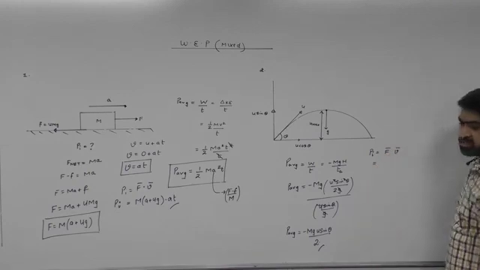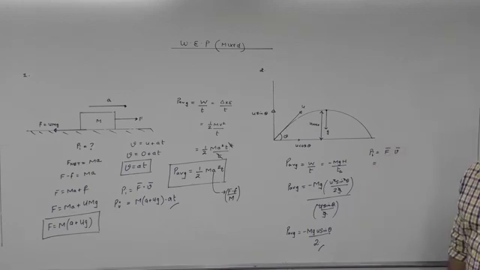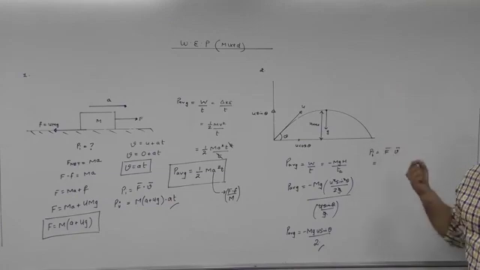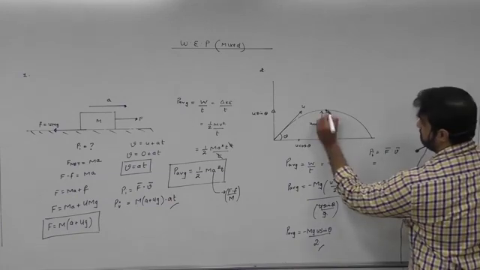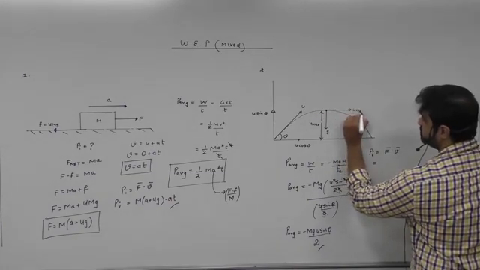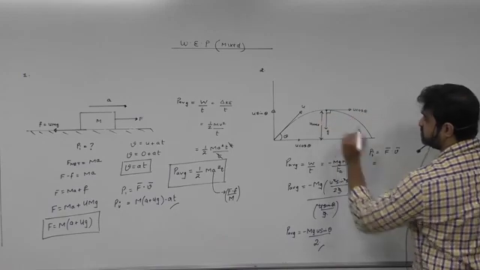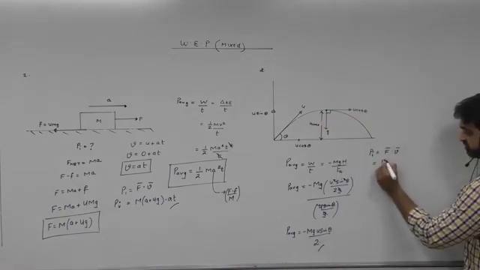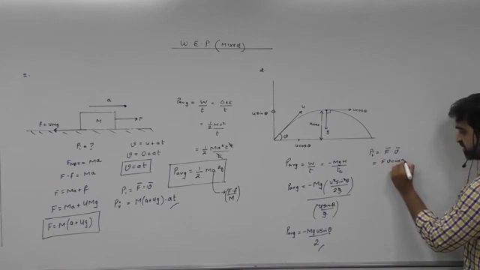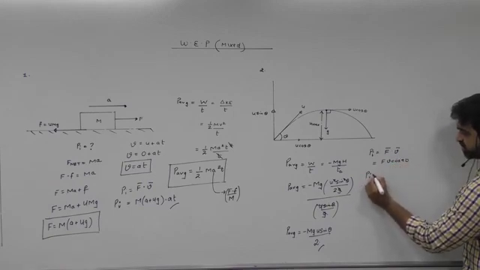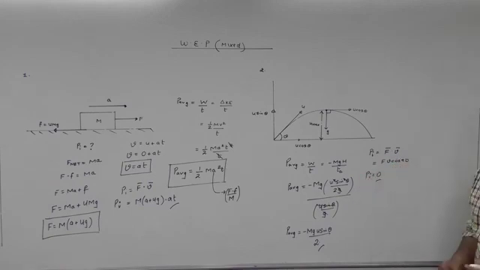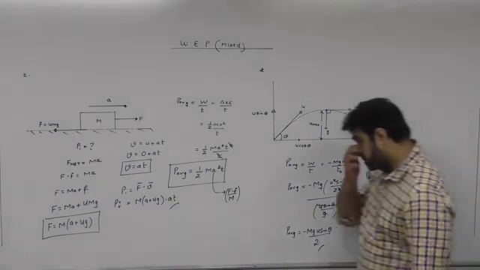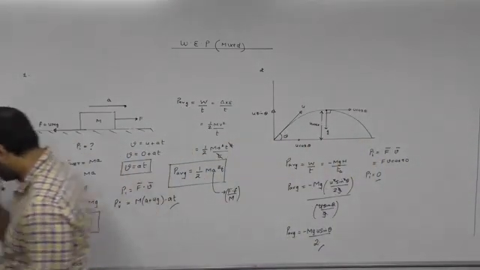Can anyone tell me where is gravitational force acting at the highest point? Where is the velocity at the highest point? Right, na? So how much is the angle between them? 90. So F v cos 90. So instantaneous power at the highest point will become what? Equal to 0. Got it? Start.